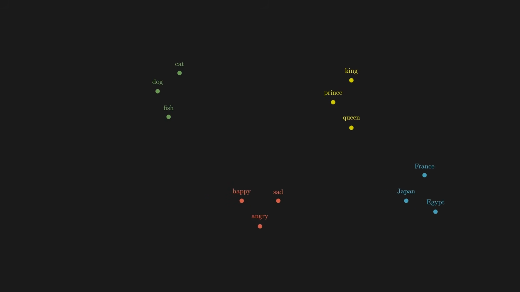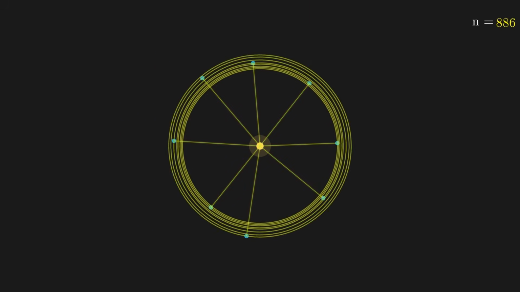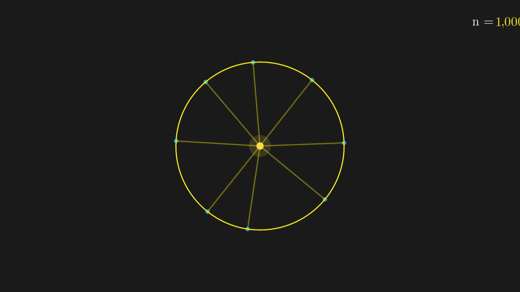So data lives in high-dimensional spaces. Why does that matter? Because high-dimensional spaces behave in ways that completely break your intuition. Here's the first weird thing. In 2 or 3 dimensions, when you scatter points in space, some are close and some are far. The distances between them are all over the place. You can instantly tell which point is your nearest neighbor. But watch what happens as we increase the number of dimensions. At 10 dimensions, the distances start bunching together. At 100, they are noticeably tighter. And at 1,000, every single point is almost exactly the same distance from every other point. The nearest point and the farthest point are practically the same distance away.